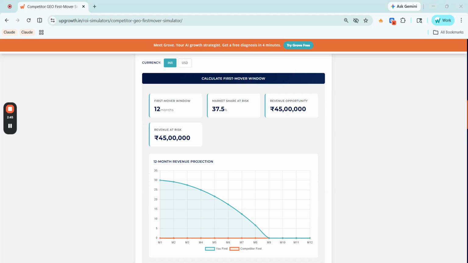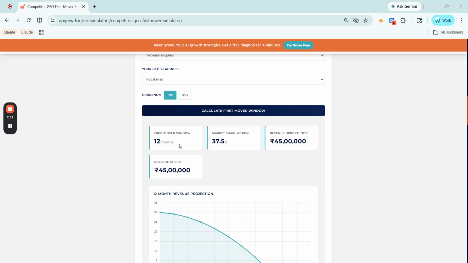So here are the results. First mover window shows 12 months. That is how long you have before early moving competitors lock in AI citation share and your market position begins to erode. Market share at risk is 37.5 percent here. That is the share of your category that becomes vulnerable if you do not act within that window. And revenue at risk is 45 lakh rupees. That is the annual revenue equivalent of that market share calculated against your current monthly revenue.